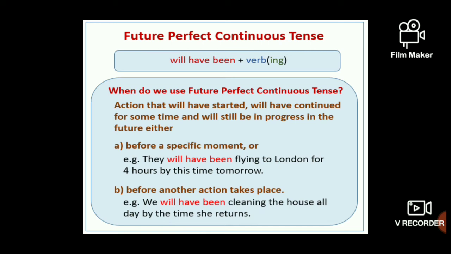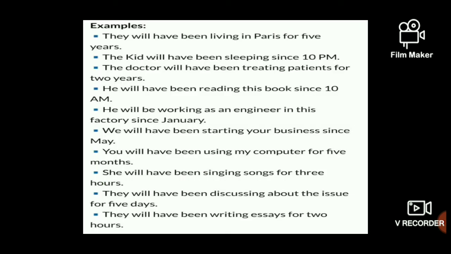They will have been flying to London for 4 hours by this time tomorrow. We will have been cleaning the house all the day by the time she returns. So, I have given two examples here for your reference. Here are some examples, most probably the signal words are for and since.